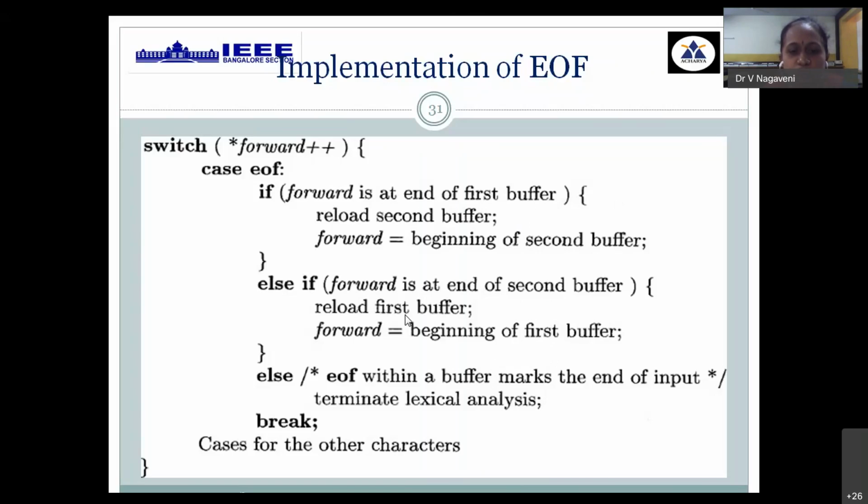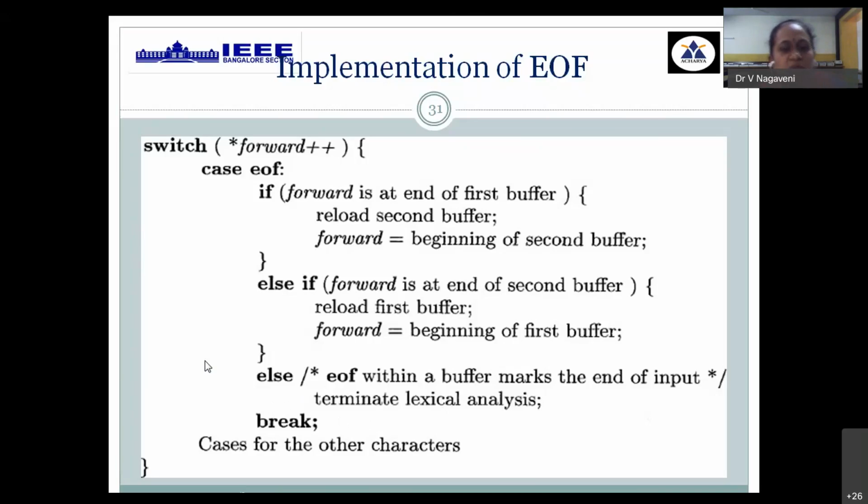What do we need to do before jumping? Reload the contents present in the first buffer. So these two jumpings will keep on rotating until you finish all the reading. Else, when you come across EOF, it means that is the end of your input program. Once it is done, you are terminating the process of lexical analysis. You are coming out. Remaining, there will be other characters which will be given for scanning. This is one type of switch case for the forward pointer.